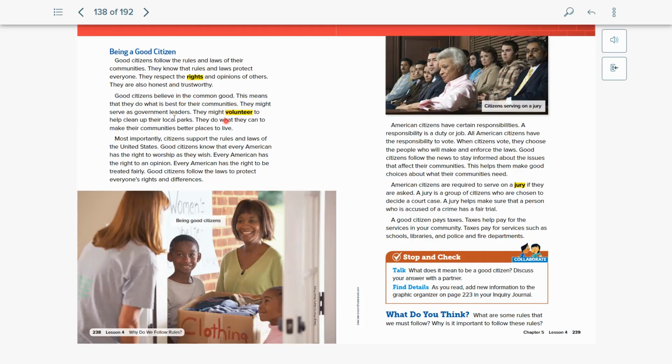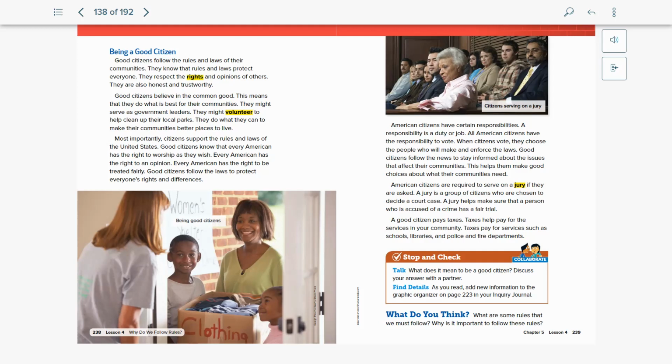We said that they might volunteer to help clean up local parks. Maybe they are trying to be government leaders. Maybe they're trying to help their communities in other ways. And so you can talk about any of those reasons. A person wants to be a good citizen. What is something that you can do? Let's go ahead and read this last page so we can have some more ideas. And then you can go ahead and fill in that last part of your guided notes. Here we have the caption, being good citizens, and citizens serving on a jury.